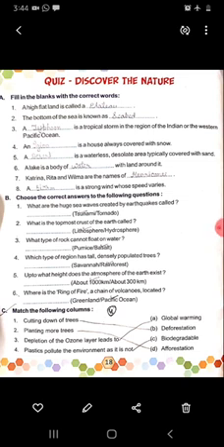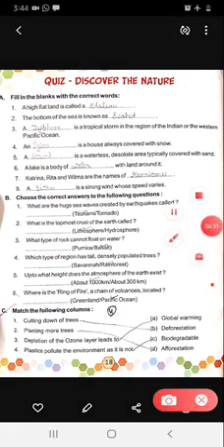Okay, here are exercises about discovering our nature. First is fill in the blanks with the correct word. You have to fill in the correct word. The first one: the high flat land is called plateau.